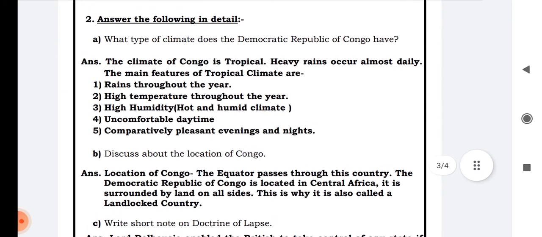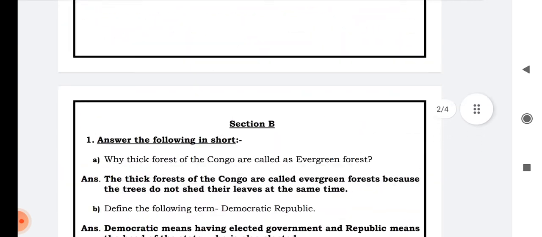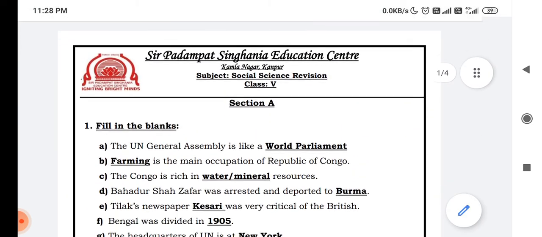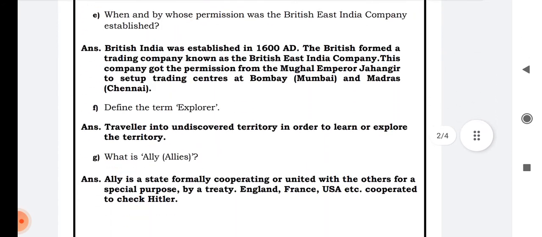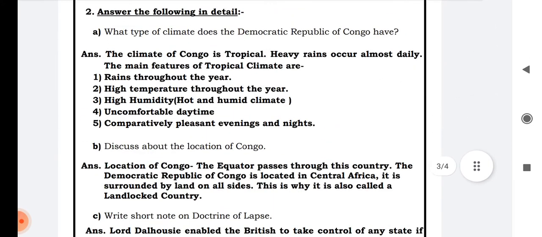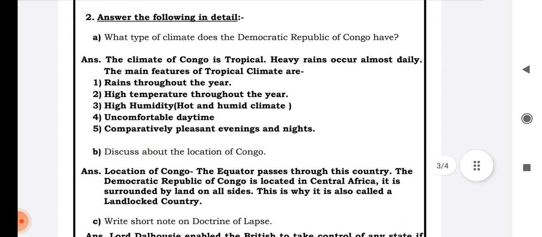Now, we have already discussed section A, and in section B we are discussing the answer in detail. What type of climate does the Democratic Republic of Congo have?